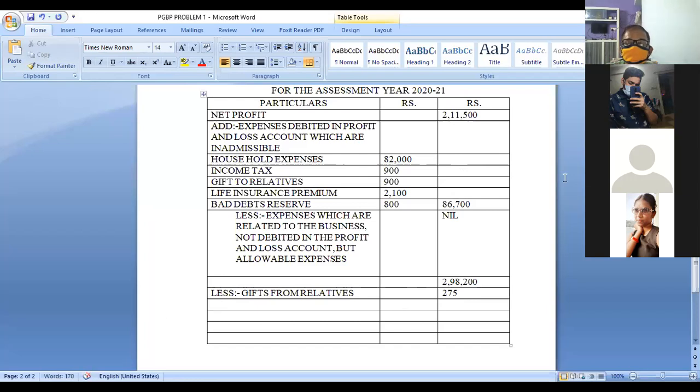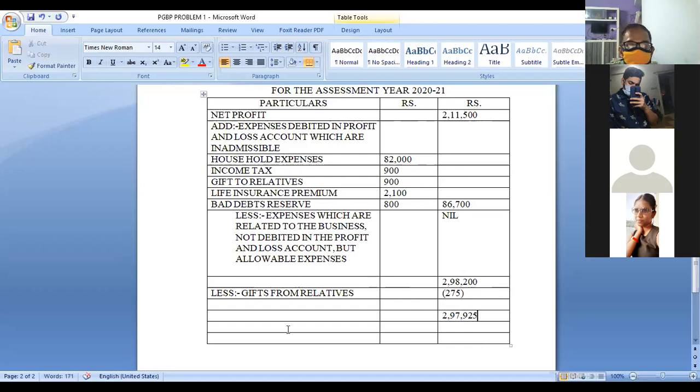2,98,200. Okay. So 2,11,500, add this 8,600, you get 2,98,200. Less gifts from relatives. Less means minus. Okay, keep it in brackets. Less is minus. So if you deduct from 2,98,200, you will get the answer of 2,97,925.